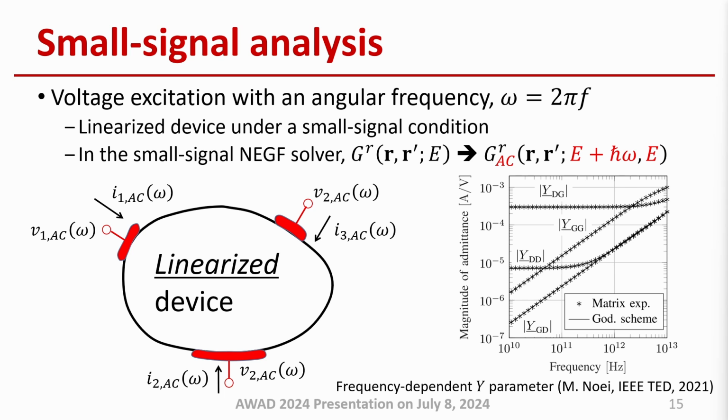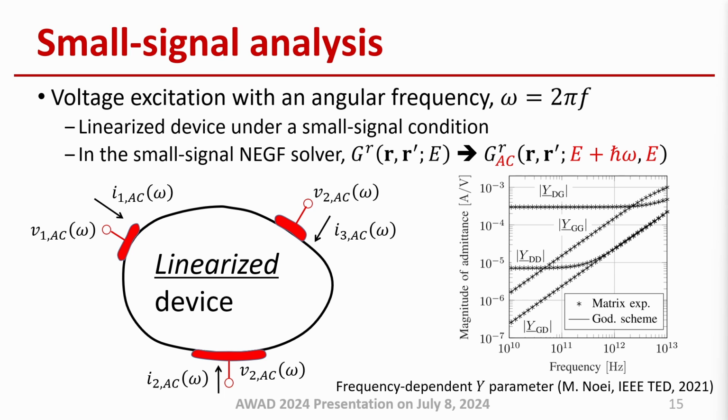Even for the NEGF simulation, the procedure is the same. First, we obtain the DC solution. Based upon the DC solution, a linearized system is identified and solved. The linearized NEGF equations can be found in references and are not repeated here.